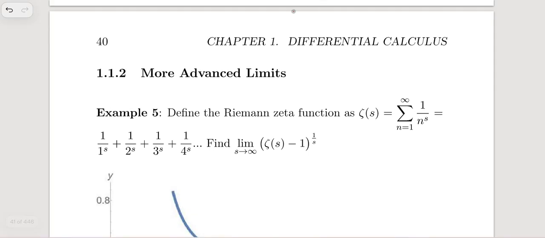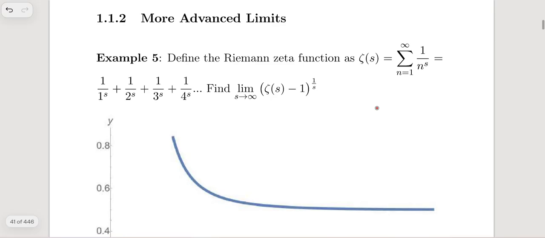Okay, and we have more advanced limits. Define the Riemann zeta function. Wait, guys, this is the thing we love to talk about, because I have talked about this a lot of times. I have made a playlist on the Riemann hypothesis, in which I have placed all the Riemann zeta function videos. So I would request you to consider that playlist once.